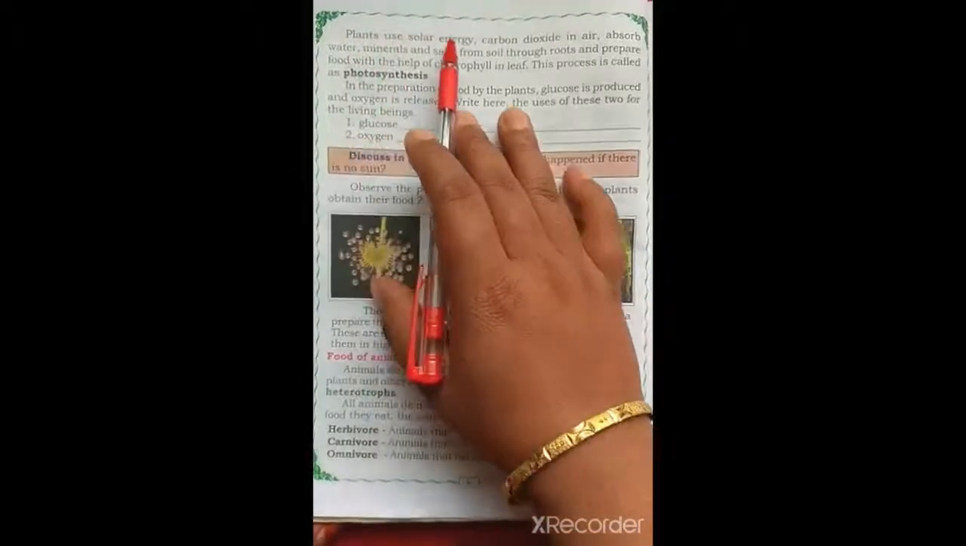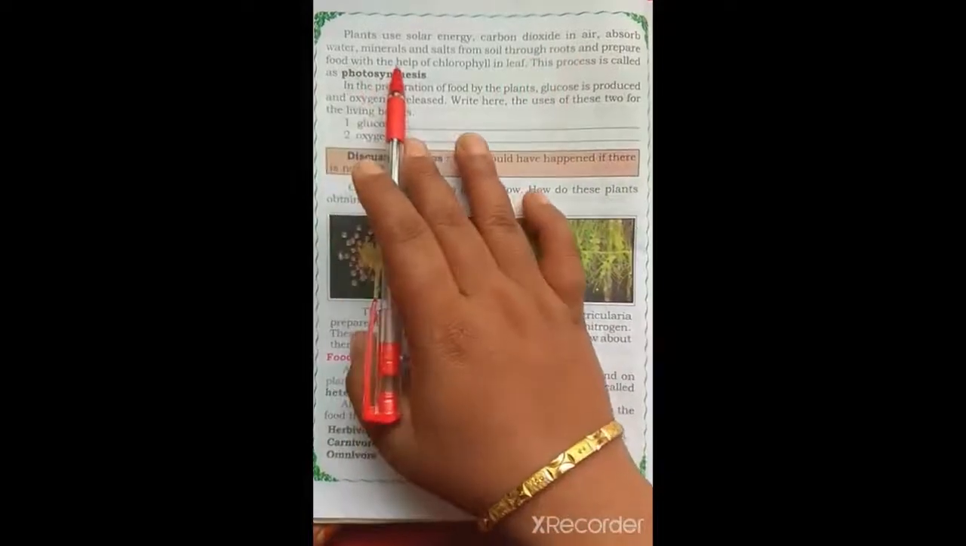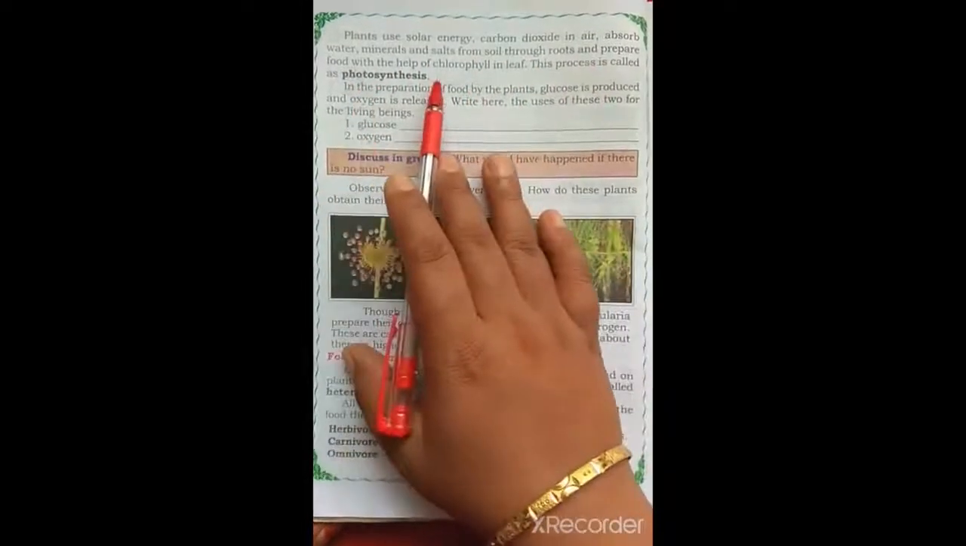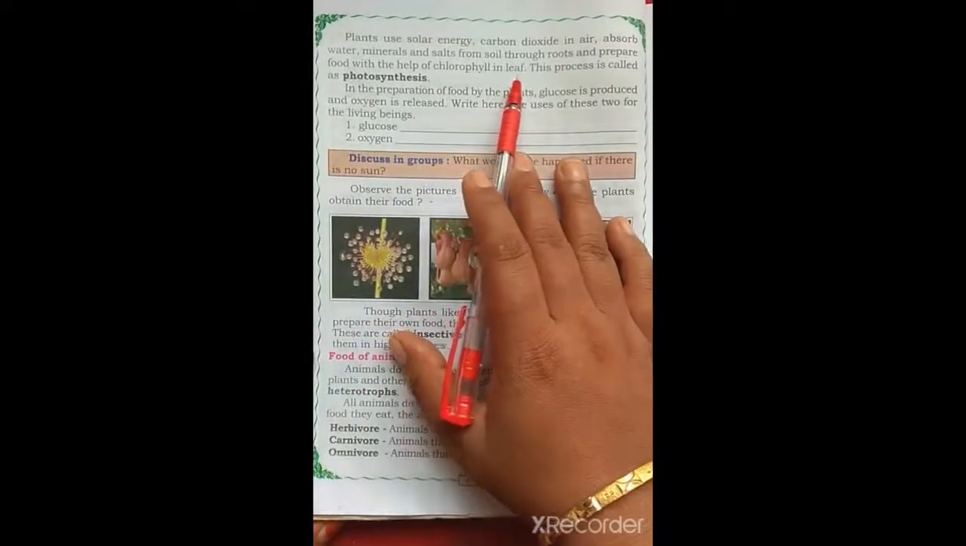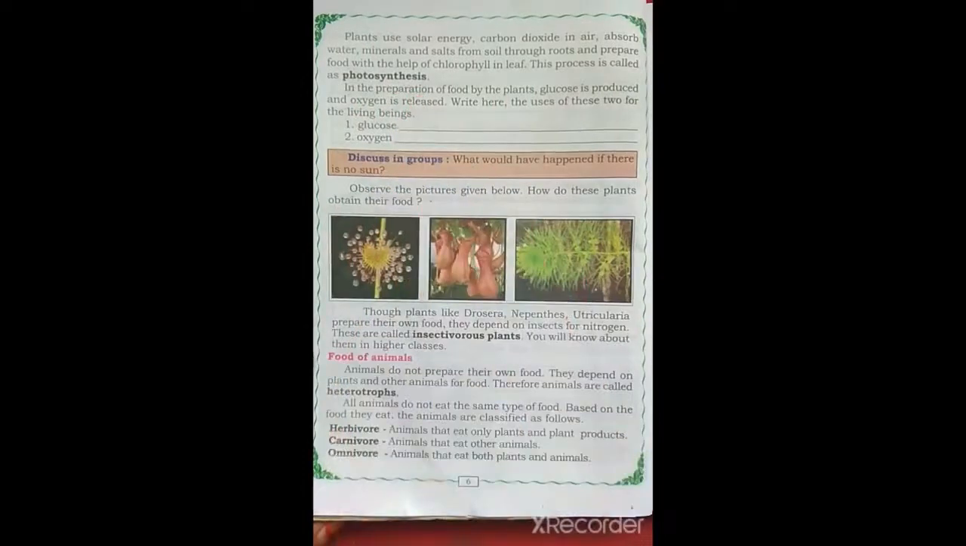Plants use solar energy, carbon dioxide in air, absorb water, minerals, and salts from soil through roots, and prepare food with the help of chlorophyll in leaf. Yes or no? This process is called photosynthesis. In simple words, we can say that the process by which plants prepare their food using air, water, mineral salts in the presence of sunlight is known as photosynthesis.